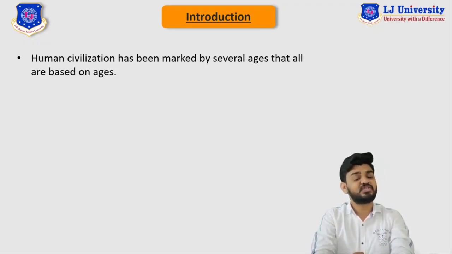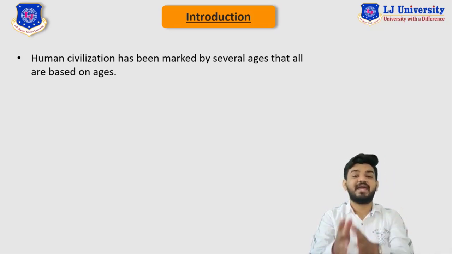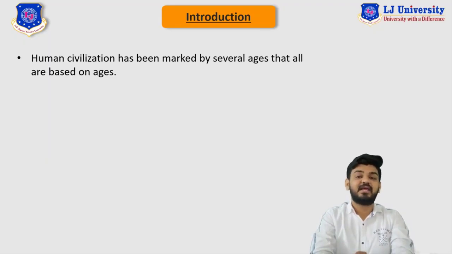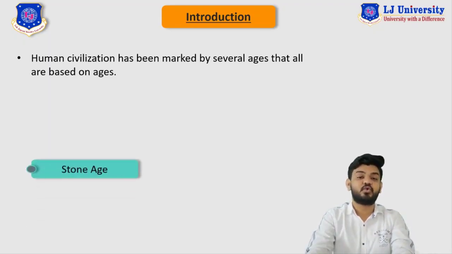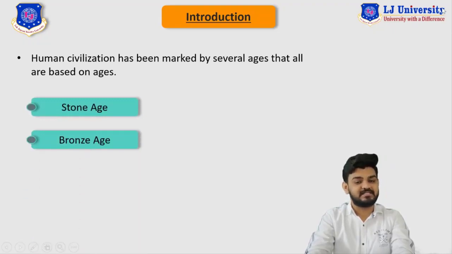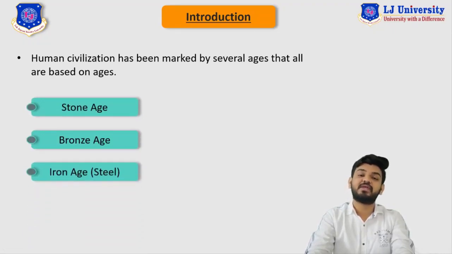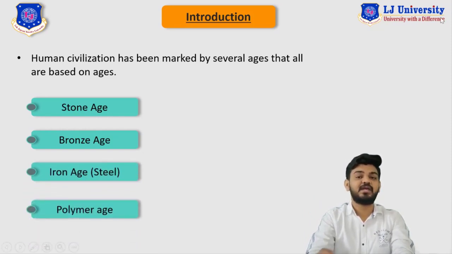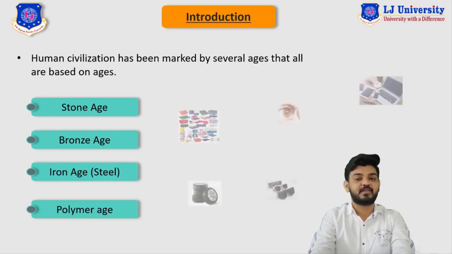Well, human civilization has been marked by different ages. Initially we were in the Stone Age, then we moved to the Bronze Age, then to the Iron or Steel Age, and now we are in the Polymer Age, where all the basic needs of humans are derived from polymers.